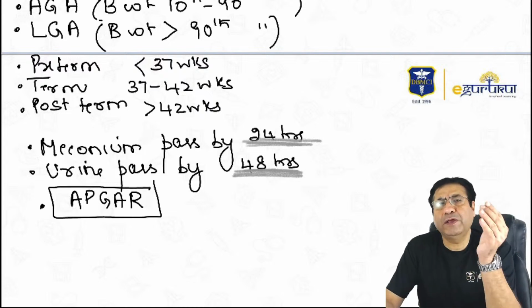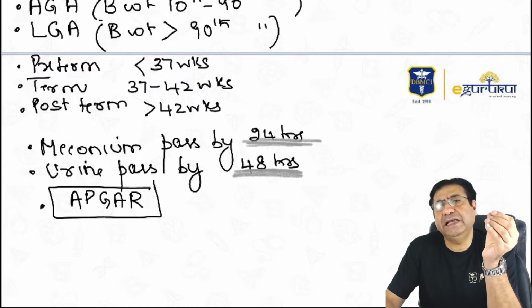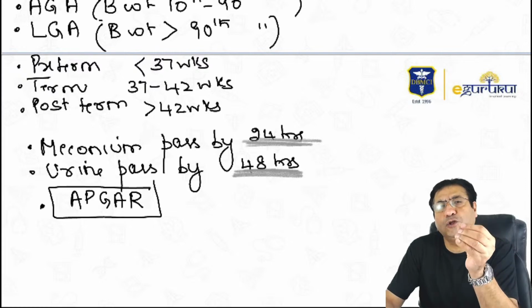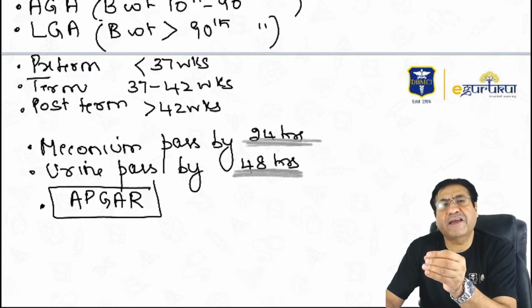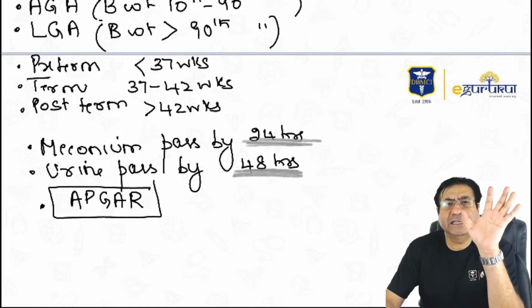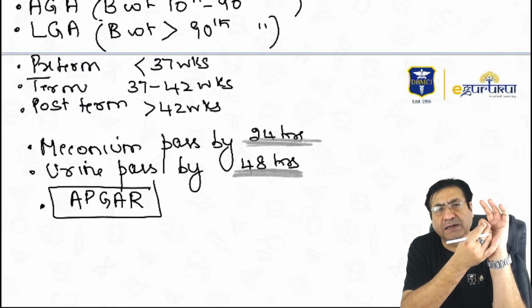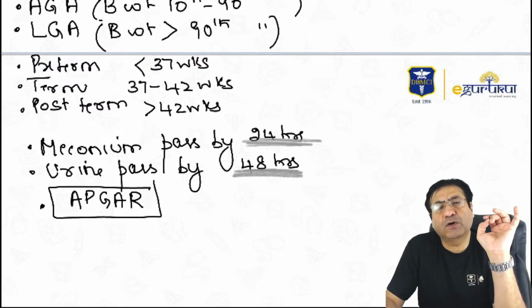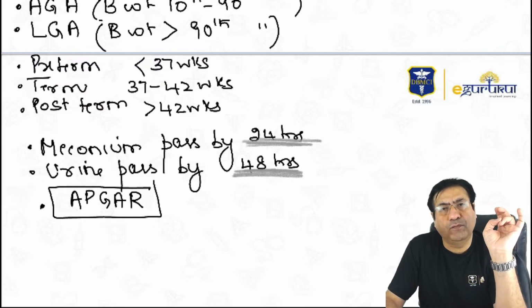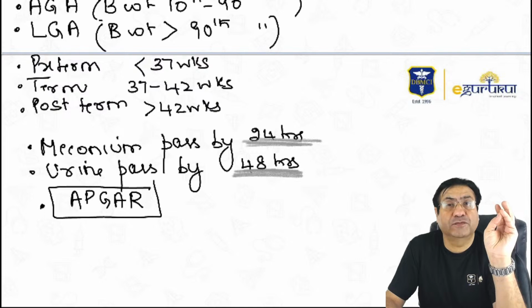Now, as you must be knowing very well, Apgar score is basically a score for evaluating a newborn at 1 minute and 5 minutes after birth. It has 5 criteria: appearance or the color of the child, then pulse or heart rate of the child, then grimace or reflex irritability of the child, then activity or tone of the child, and respiration of the child.